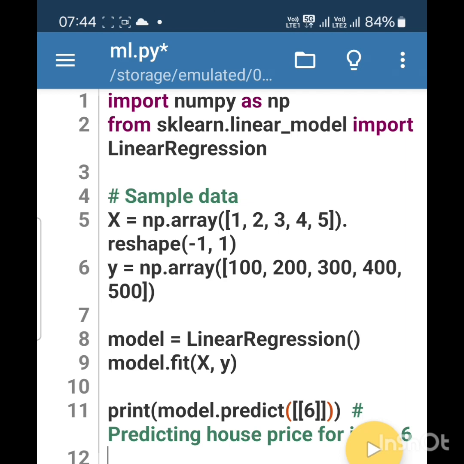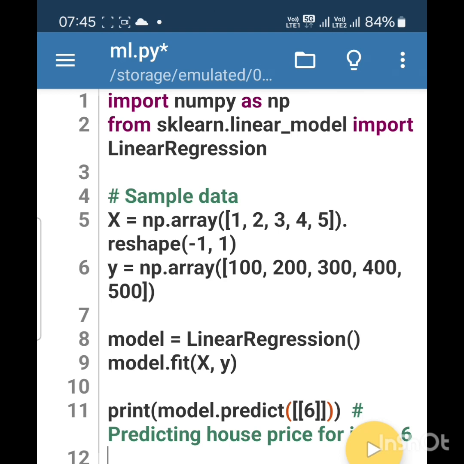Actually, reshape converts this single dimensional array to a double dimensional array. -1 indicates that the calculation of rows will be done by the machine, not by us. And the second linear value has been given in the y variable, which is the target data.